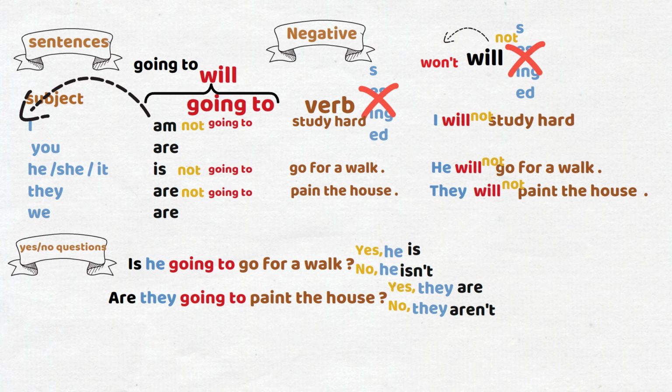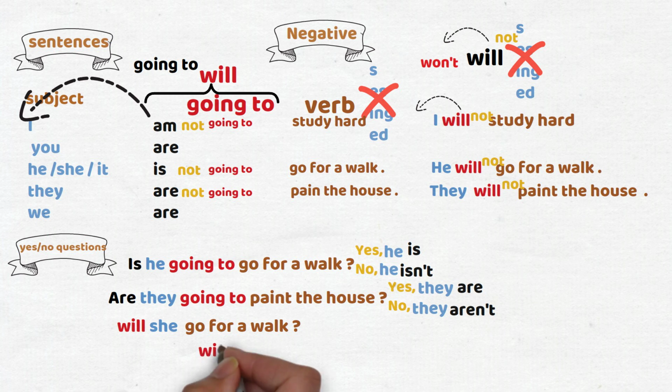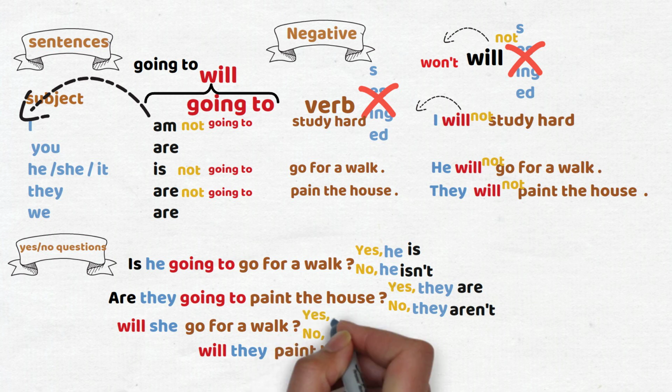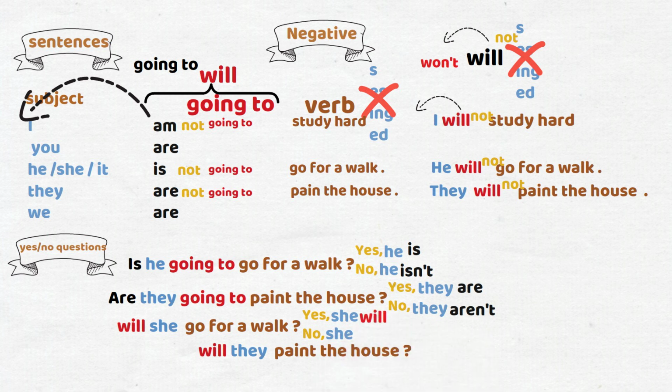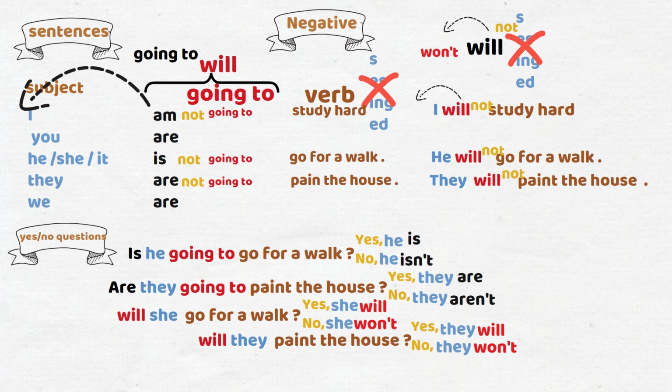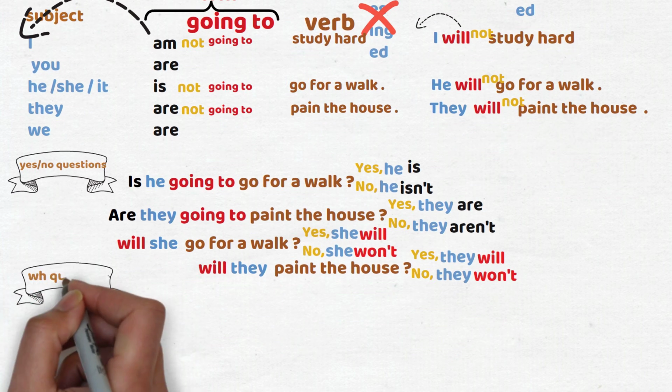For will, we don't have is, am, are, so we take will to the beginning of the sentence. So it's going to be, will she go for a walk? Will they paint the house? And how to answer? Similar to going to, yes or no, and then the subject, I, you, he, she, it, they, and will. Yes, she will. No, she will not. Yes, he will. No, he will not. Yes, they will. No, they will not.